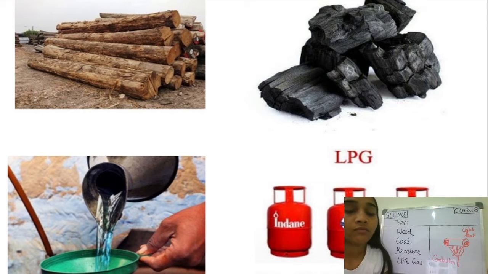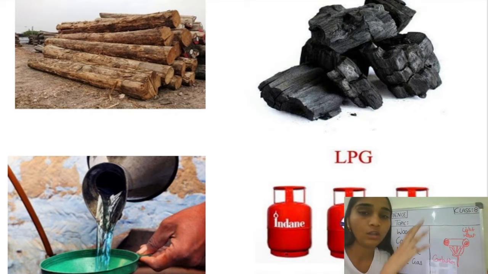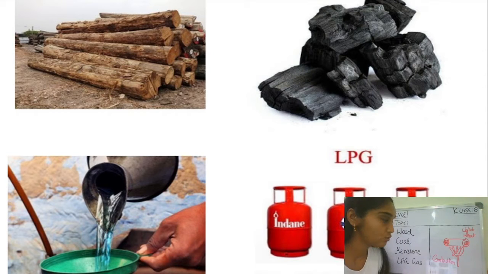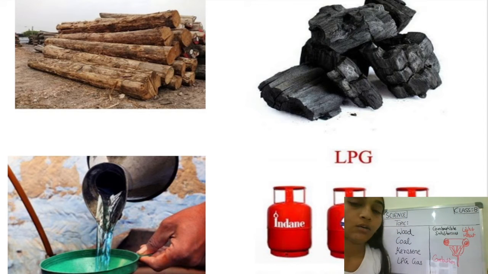If you have to name all these substances under one category, what name can you give? All these are related to combustion. Yes, very good, students. You can call them combustible substances, as all of them undergo the combustion process. Another name we can give to all these substances is fuels.